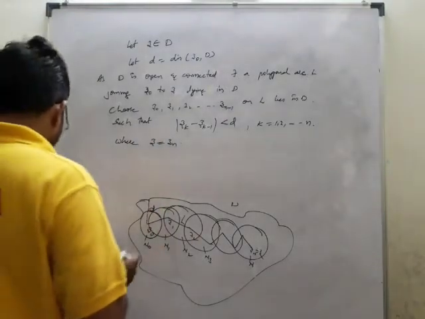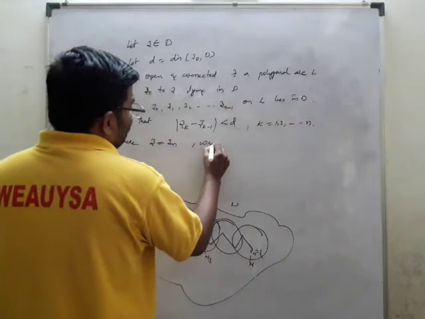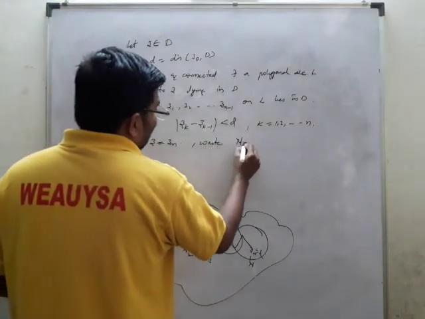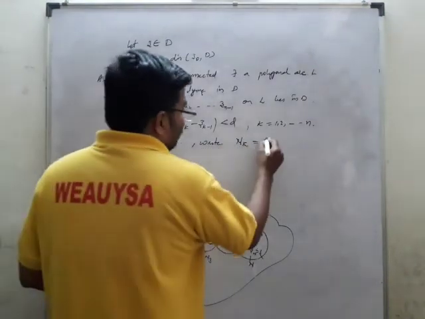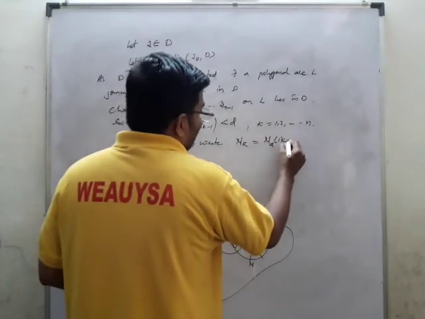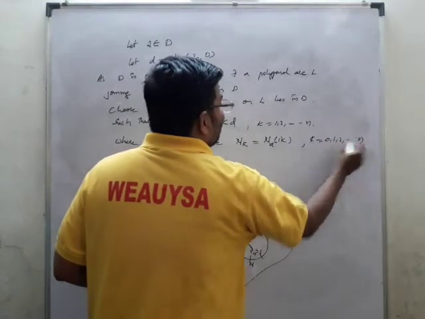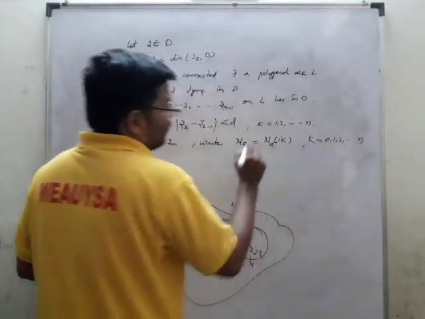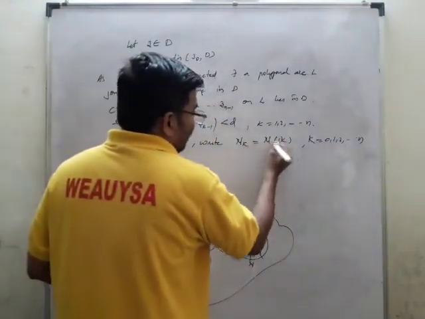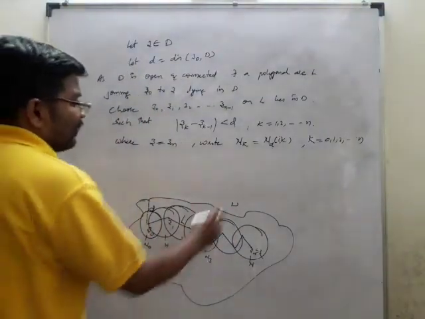This is what we have. And we'll write the neighborhood Nk as the neighborhood of radius d around zk, where k equals 0, 1, 2, and so on up to n. Here d is nothing but the distance between those two values.